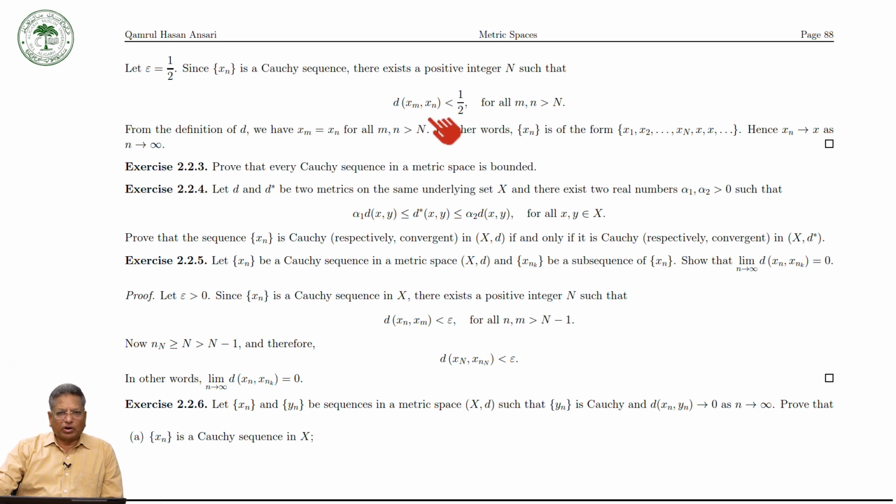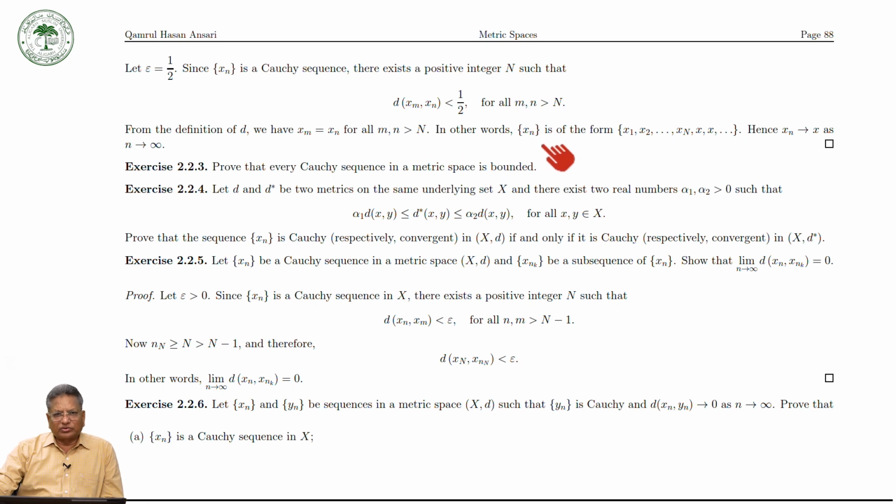It means, from the definition of the discrete metric d, that this is less than 1 over 2. Now the value of the distance can be 1 or 0, but this distance is strictly less than 1 over 2, so it must be 0. It means that xn must be equal to xm for all m, n greater than N. So after this capital N, the terms of the sequence are repeating.